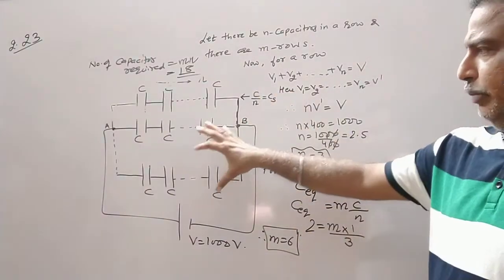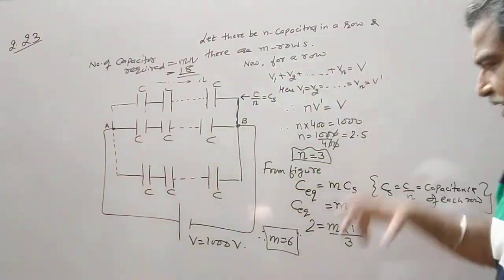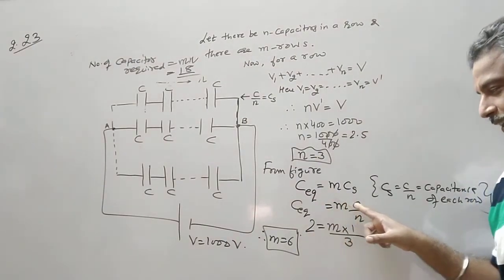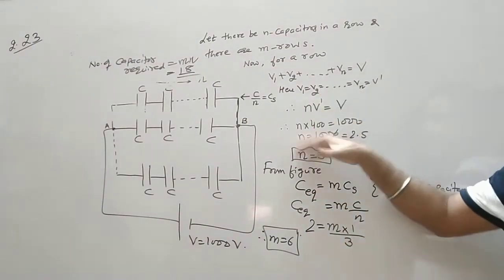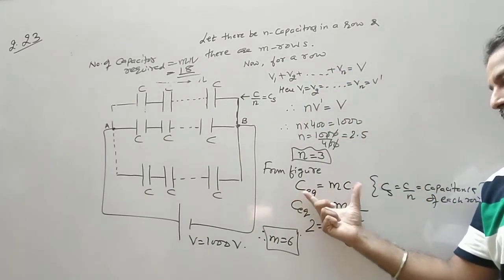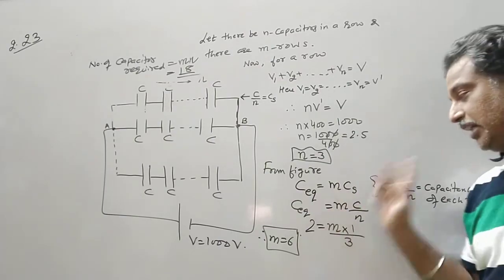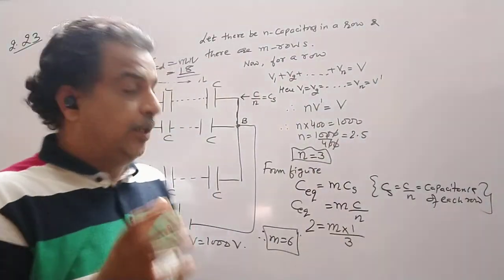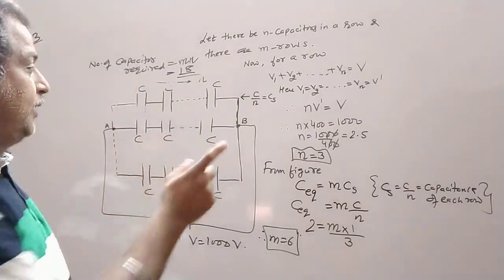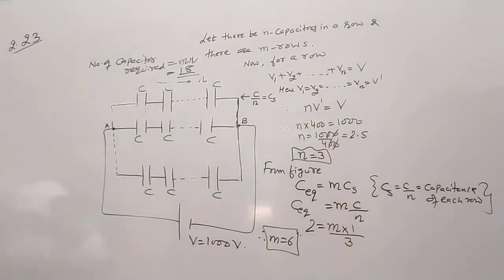So in such numericals, you can first write down this formula, and then for finding n, we come to this part. So C equivalent, you have to remember, is m rows multiplied by the number of capacitors in a row, and that row is a series combination.